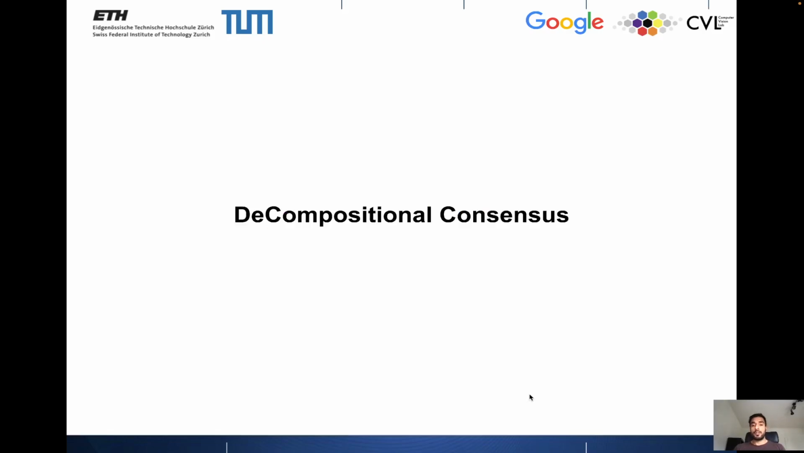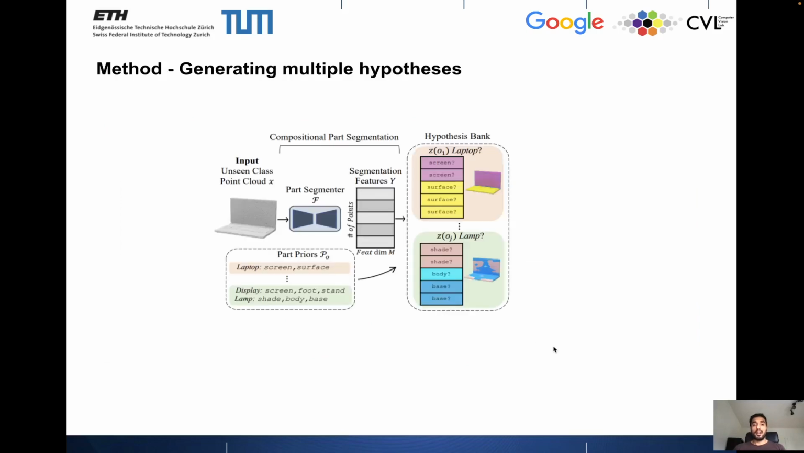This is where our novel model DeCompositional Consensus comes into play. The first part of our model consists of, given an input point cloud X, the part segmentation function f generates multiple hypotheses. So the model essentially reasons that if this input is a laptop, I would segment it as something like this. And if it's a lamp, it would look something like this.